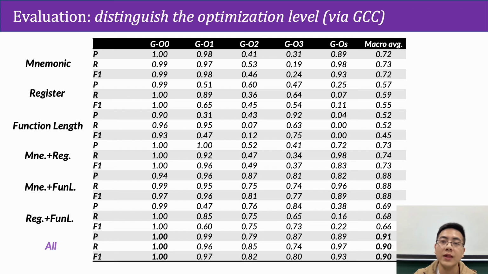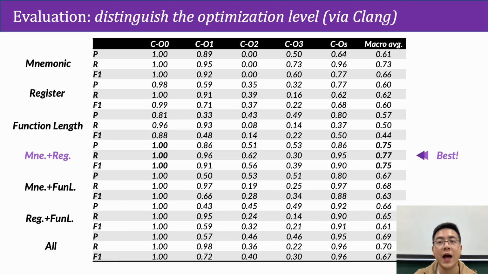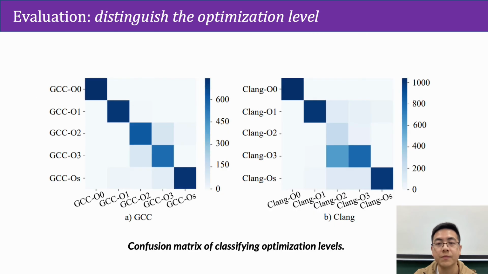We find that when we leverage all the features we can hold, we achieve the state-of-the-art result in distinguishing the optimization levels of GCC. As for Clang, due to the high similarity of O2 and O3, even the contribution of function length may mislead the result, so the combination of mnemonics and registers achieves the best result.